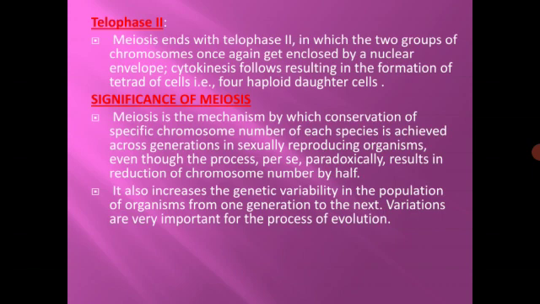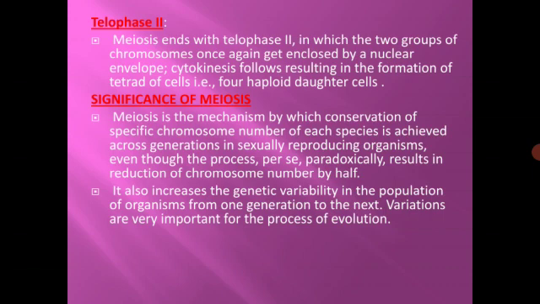Meiosis ends with telophase 2, in which the two groups of chromosomes once again get enclosed by a nuclear envelope. Cytokinesis follows, resulting in the formation of a tetrad of cells, that is four haploid daughter cells. So remember, at the end of meiosis 2, four haploid daughter cells are formed. Those were the stages of meiosis 2.